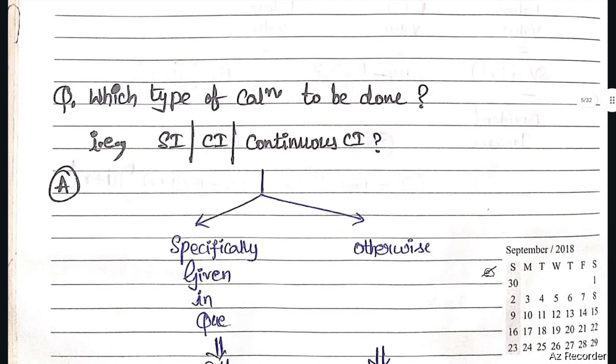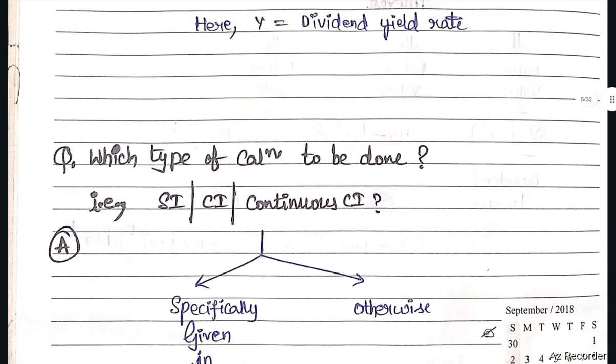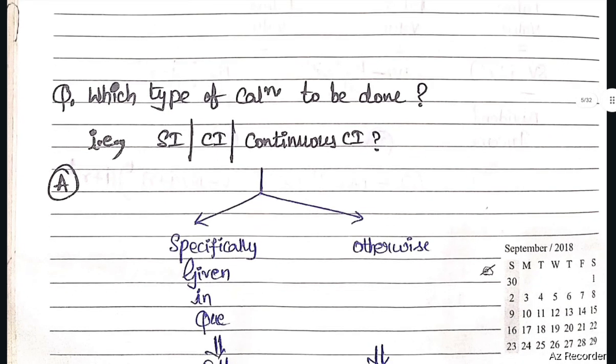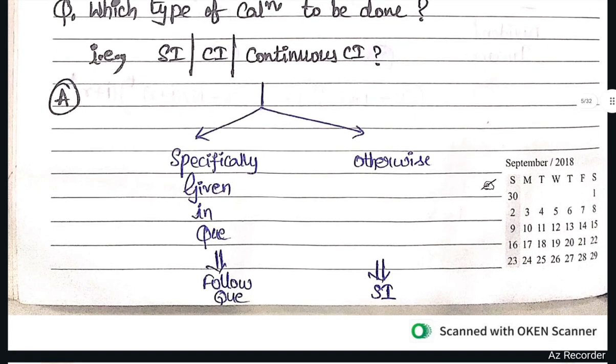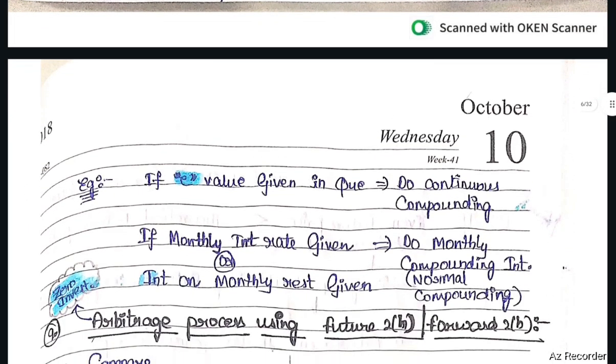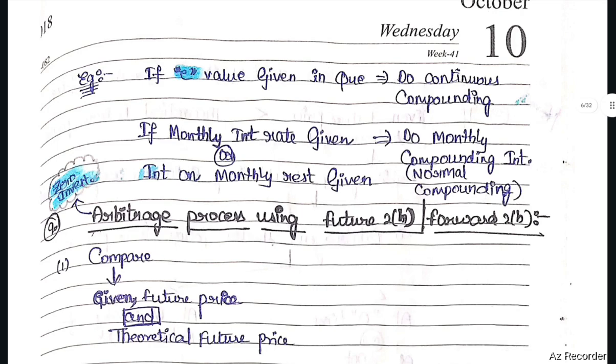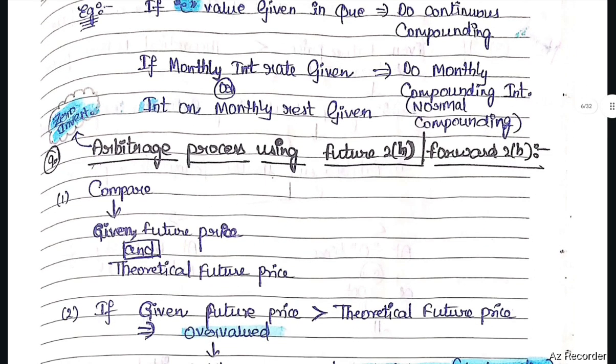Which type of calculation is to be done, whether simple interest, compound interest, or continuous compound interest? If in the question it is specifically mentioned, follow the question, otherwise do simple interest. Next hint is, if e value is given in the question, do continuous compounding. If monthly interest rate is given or interest on monthly rest is given, do monthly compounding interest. That is, normal compounding should be done.